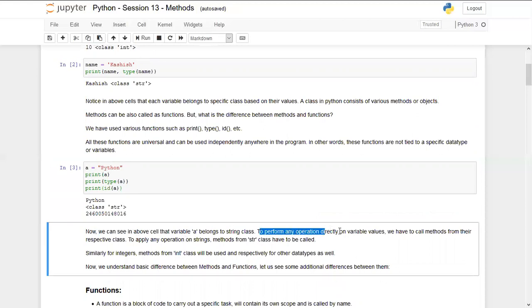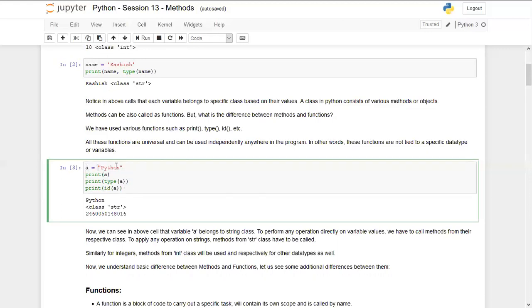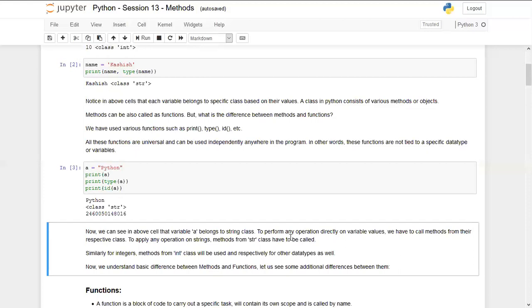To perform any operation directly on variable values, now using methods, we will start working on manipulating variable values somehow. So value for variable a is Python. We will start manipulating these values using methods. We have to call methods from their respective class. Since a variable belongs to str class, we will call a method as per the needs or the requirements. We will manipulate these values. To apply any operation on strings, methods from str class have to be called. Similarly, to apply any operation on integers, methods from integer class have to be called. And likewise for other data types as well.